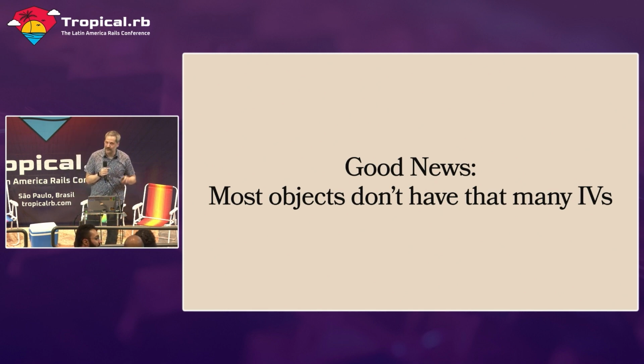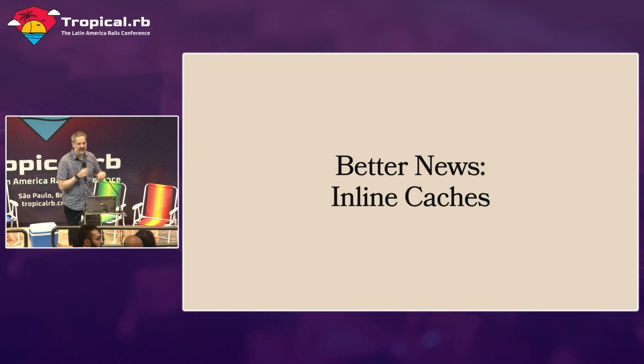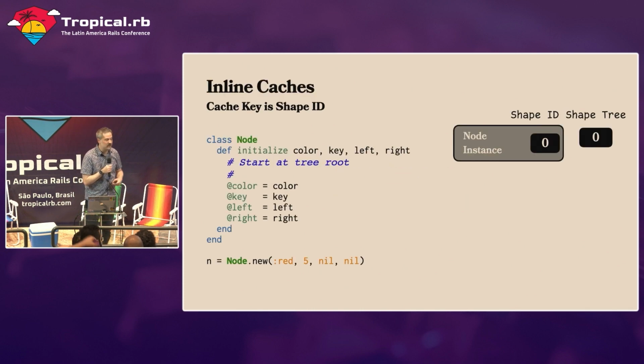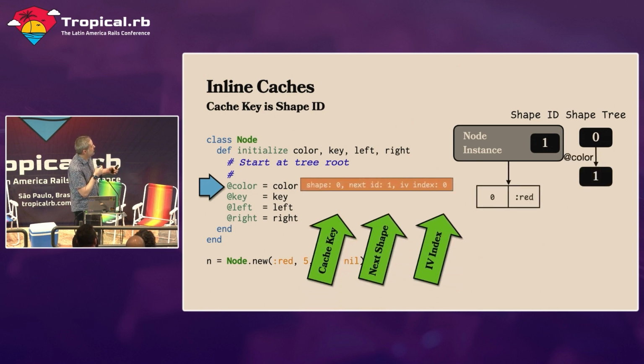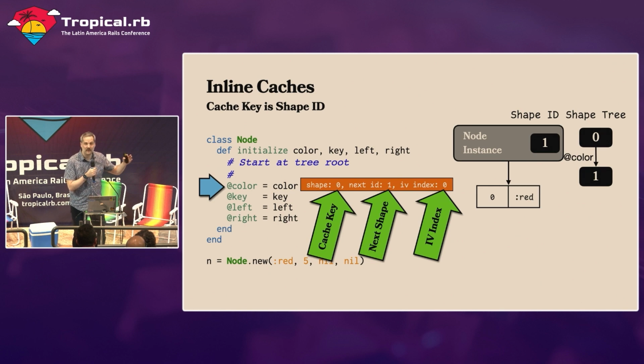Well, I have some better news for you. It's fine. It's okay. We have better news for you, and that's that we keep all of these values in inline caches. So we want to talk about those inline caches. Now, typically, we're going to go through this process again. We'll start out at instance variable 0. We'll go through exactly that same process we did before, but this time, we're going to set a cache inline. And this is just a cache that's in line with your code. You never see it, but we deal with it in the virtual machine. And this cache is just going to have a key, where the key is the shape that the object was. Then the value of the cache is the shape that we're going to go to, as well as the index that we're going to set.